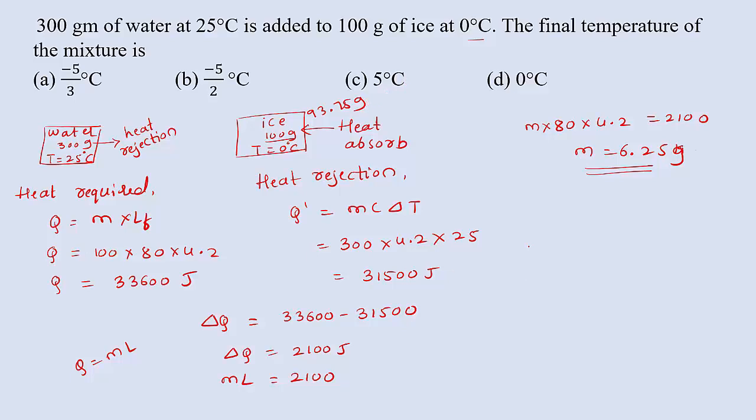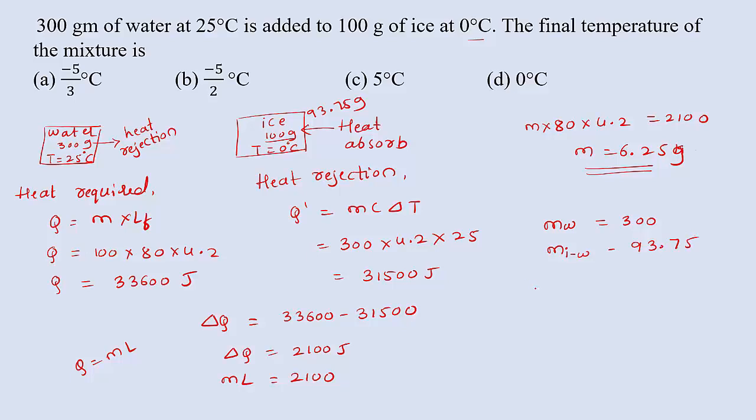So I am going to write the mass of water. It is 300. How much mass of ice is converted into water? That is 93.75.